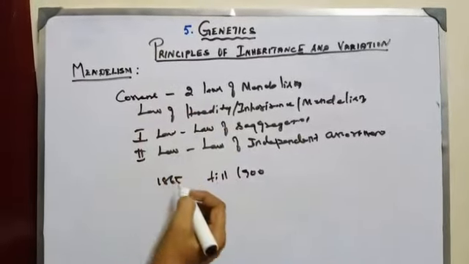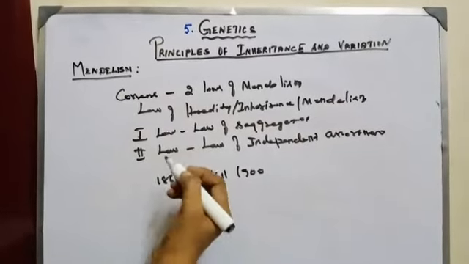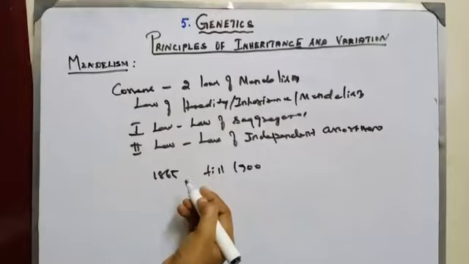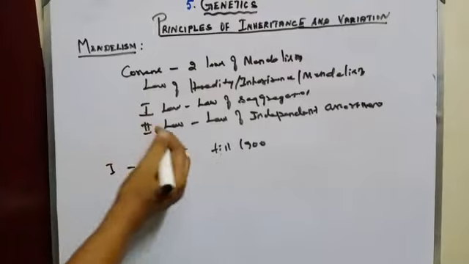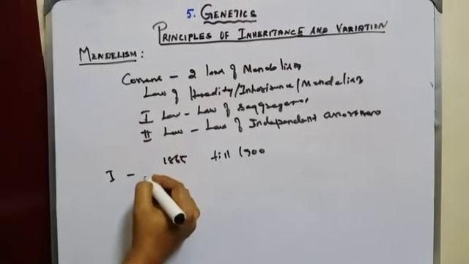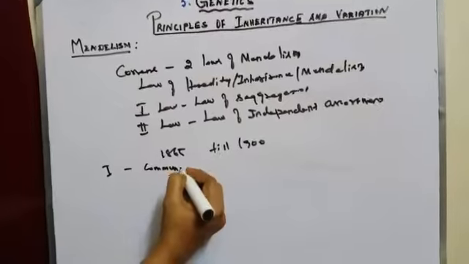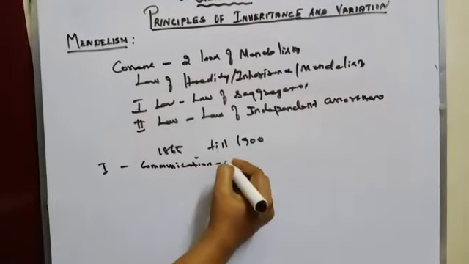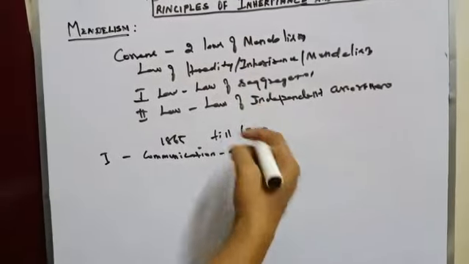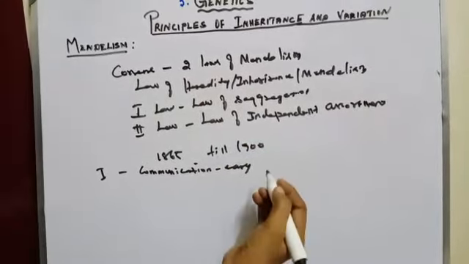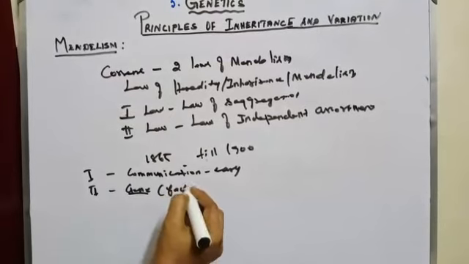Now let us see the reasons why Mendel's experiments remained hidden for 34 years. First reason: communication was not easy in those days, and his work could not be widely published. The second reason is his concept, the gene, but he used the term factor.